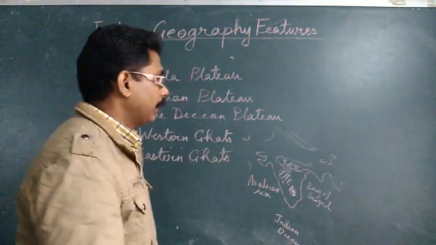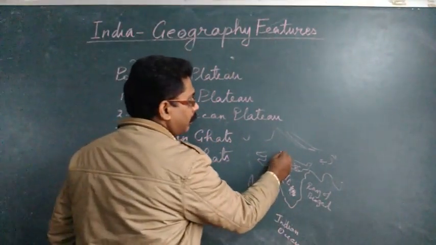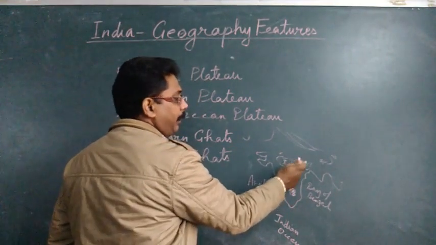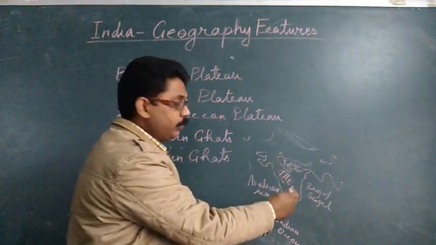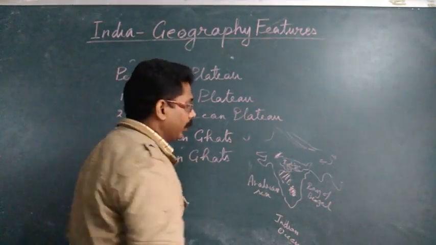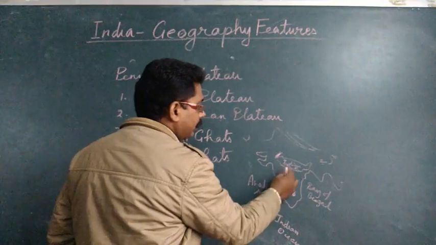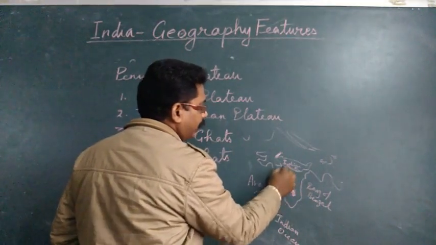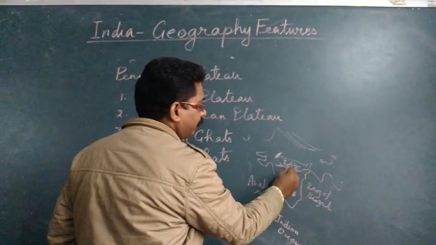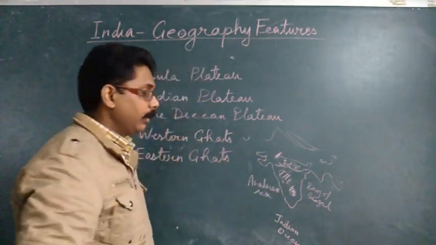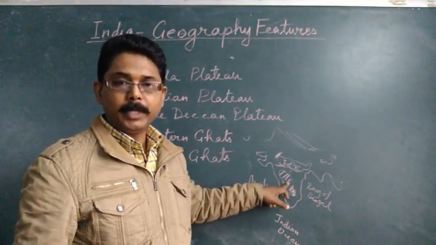In Rajasthan, to the west of the Indian plateau, there lie the Aravallis. Now the Indian plateau is separated by the Satpura range here. The Vindhya range and Satpura range separate the Indian plateau from this Deccan plateau.